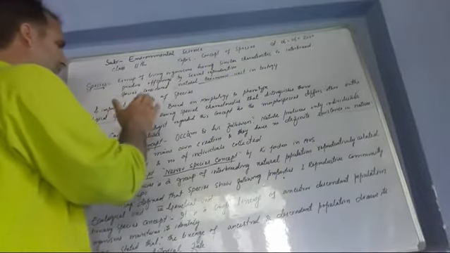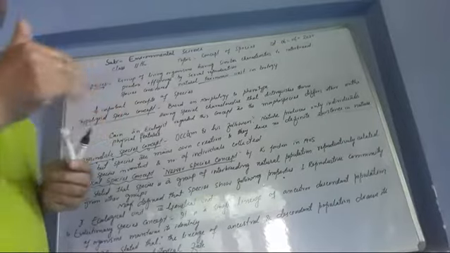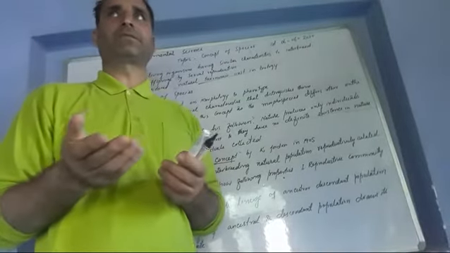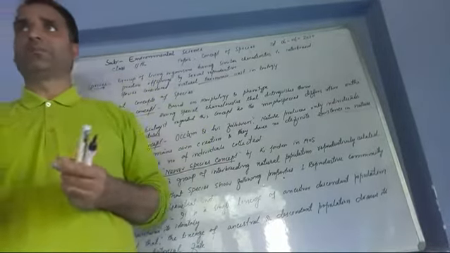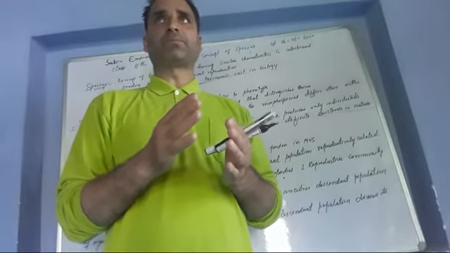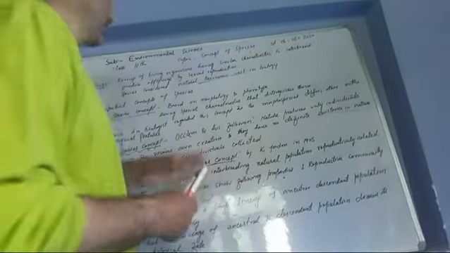There are four important concepts of species. Every ecologist defines species in their own way, but four main types of species concepts have been nominated. Firstly, the first concept is the typological species concept.